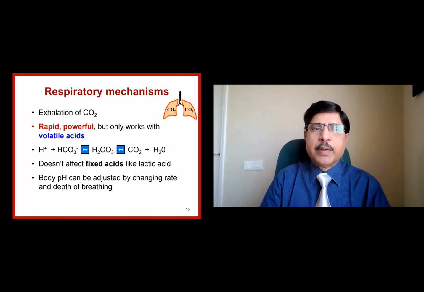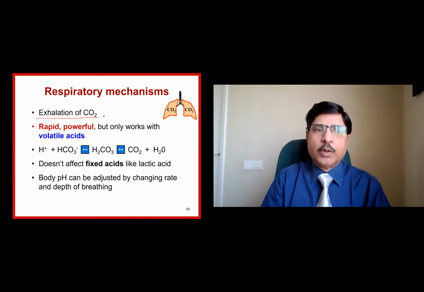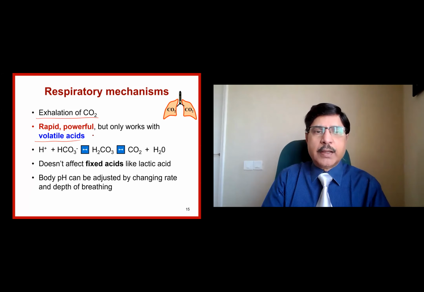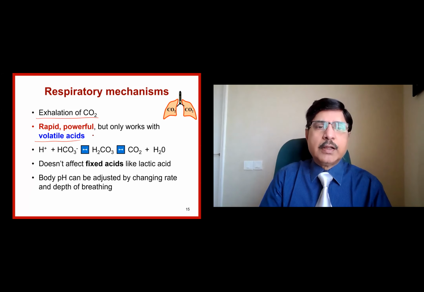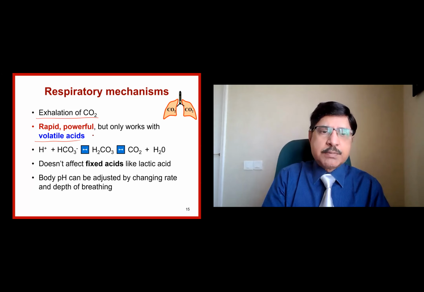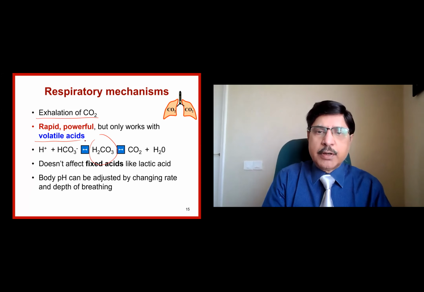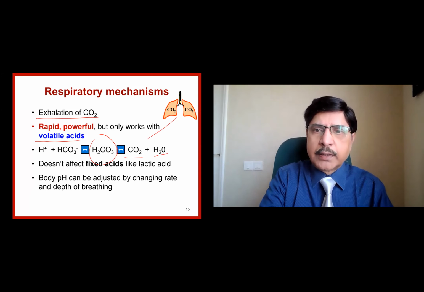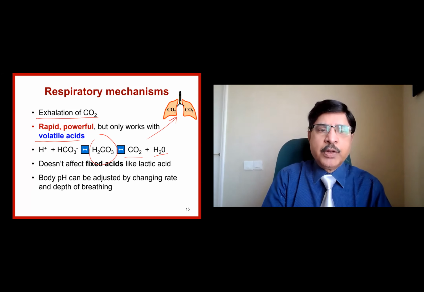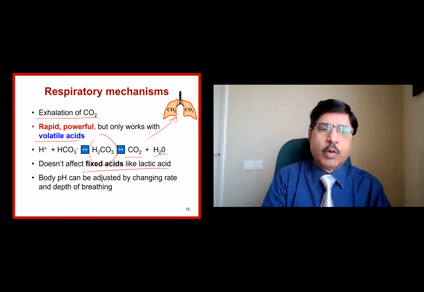So how does the respiratory mechanism compensate? By exhalation of the carbon dioxide. Rapid and powerful, but only works with the volatile acids. We know that volatile acids means which can take a gaseous form, and they can be excreted. So what happens in the body is hydrogen ions are accepted by the base bicarbonate and then forms a compound called the carbonic acid, which can dissociate into carbon dioxide and water. Carbon dioxide goes through the lungs and water is excreted through the kidney or added to the metabolic pool. So this is not possible with the fixed acids like the lactic acid and all, which are non-volatile acids.